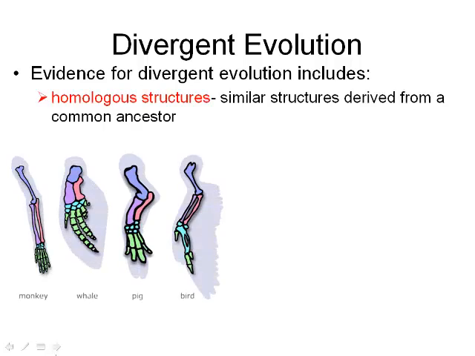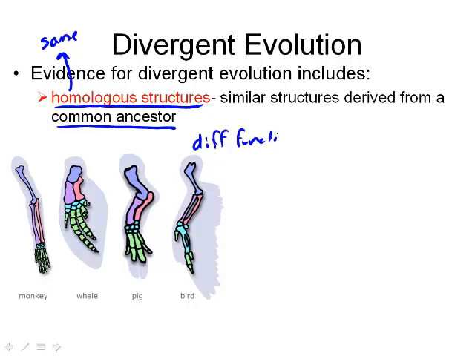Here's some evidence. Things that are homologous, so homo, the prefix means the same, and homologous structures just mean the same structures, which means they come from common ancestors. So if you look at these, all of these organisms came from similar ancestors. They don't have the same function, so different function. Right? Obviously a bird, they use this for flying. Monkeys use it for grabbing. These ones use it for movement in the water, pigs for movement. So there's, I guess, similar functions, but they are different.